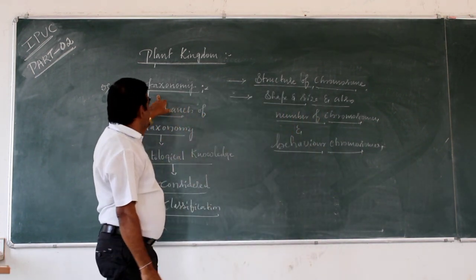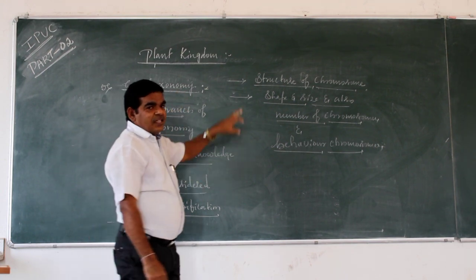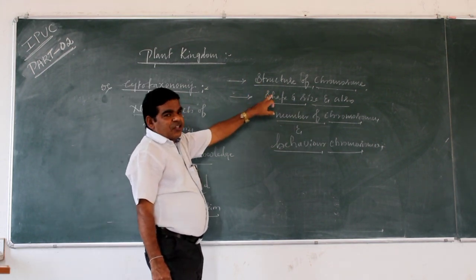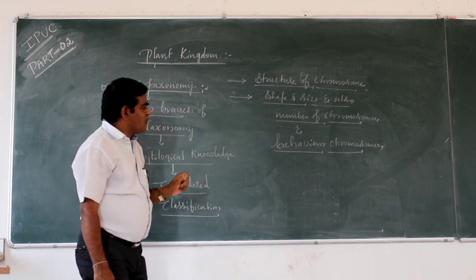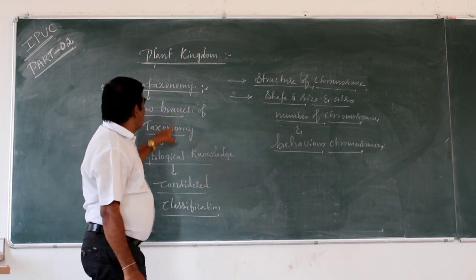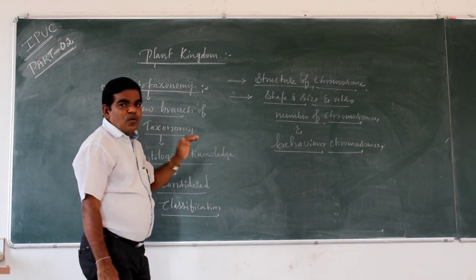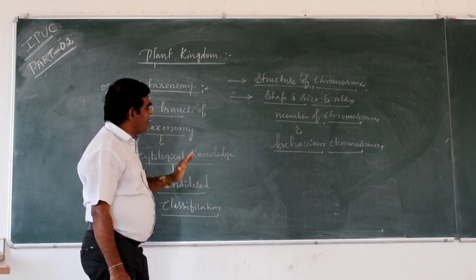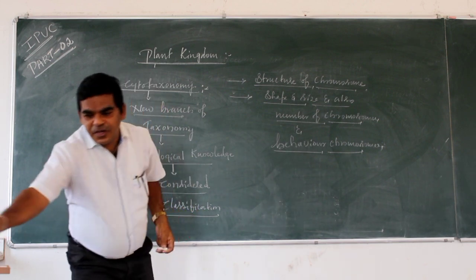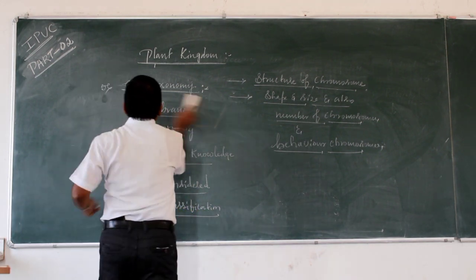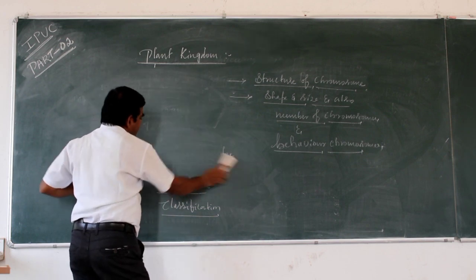Here, this is the word cytotaxonomy. It is mainly based on the structure of chromosome, shape, size, and also the number of chromosomes. And also in this cytotaxonomy, the behavior of chromosomes is considered for classification. So the last one, chemotaxonomy.